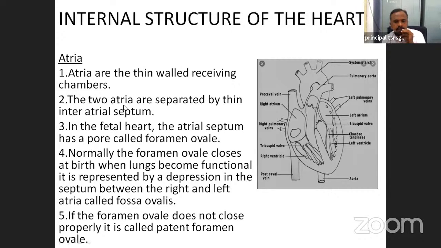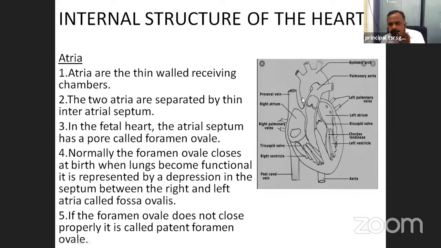Next, the 2 atria are separated by the thin interatrial septum. This is the right atrium, this is the left atrium. Both are separated by the thin interatrial septum in this area. Next, in the fetal embryonic heart, the atrial septum has a pore called the foramen ovale.